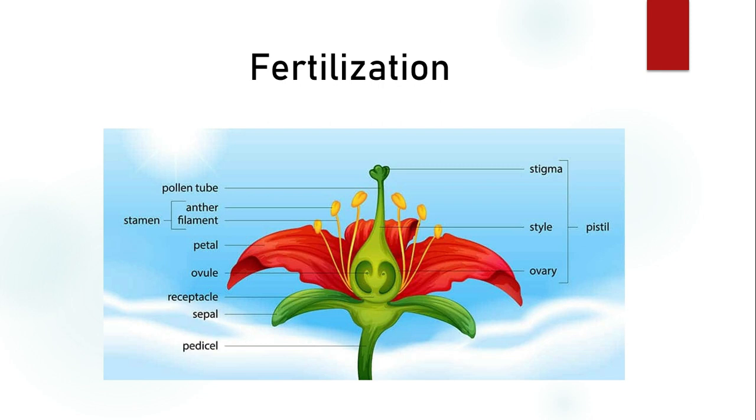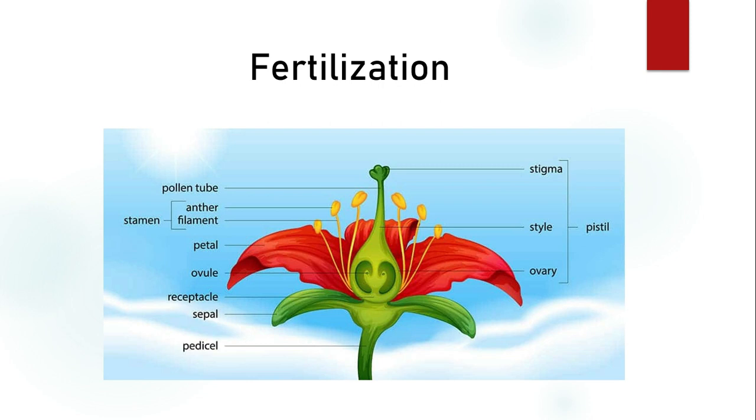For example, in the case of amphibians, frogs and fishes, and in the case of lower plants like algae, external fertilization takes place. The medium of fertilization is water. The female organism releases its eggs into the water, and the male organism also releases the sperms. So in the water itself, fusion of gametes takes place. This kind of fertilization is called external fertilization.